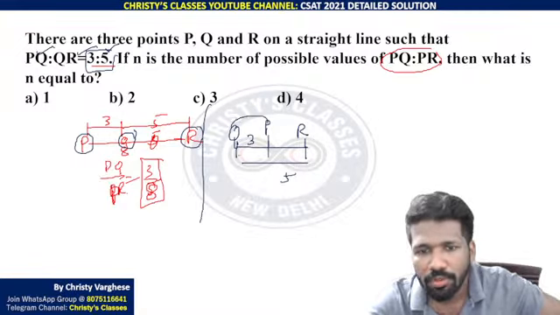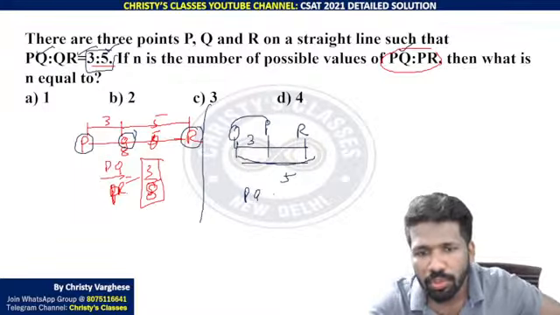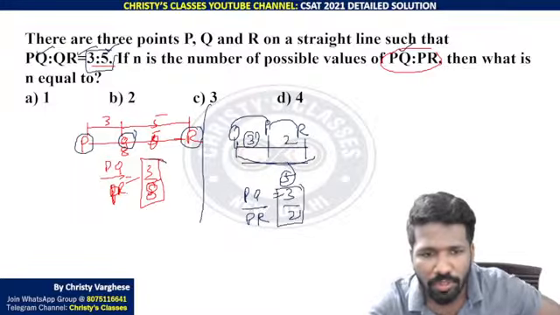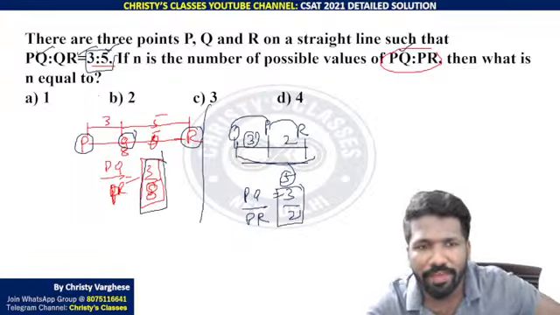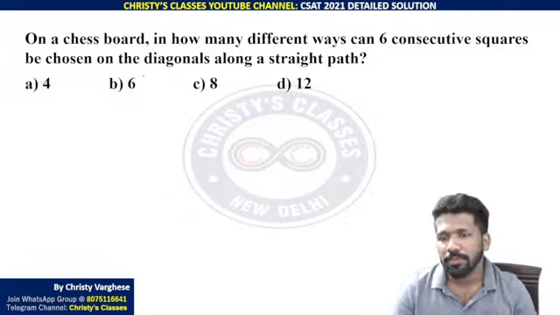Here also PQ by QR is equal to 3 by 5 is satisfied. Na? This is PQ, this is QR. Now what is PQ by PR there? PQ is 3 there. PR is this PR, that is 3, 5, difference 2. So PQ by PR will be 3 by 2. So 3 by 2, 3 by 8, both are different values. So 2 values of n are possible.